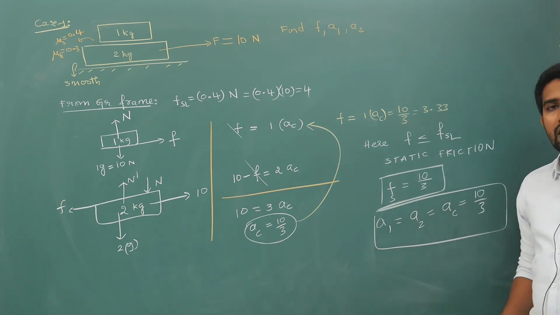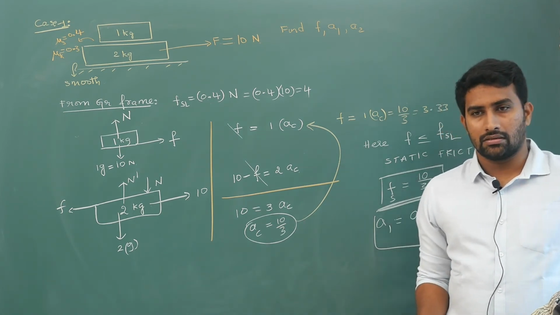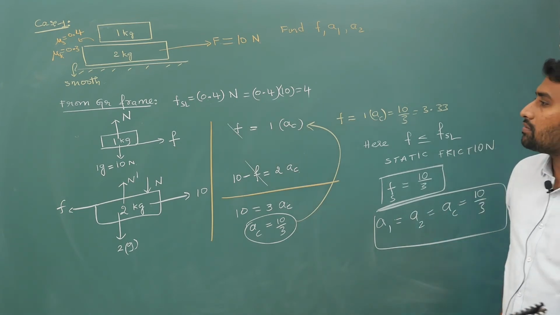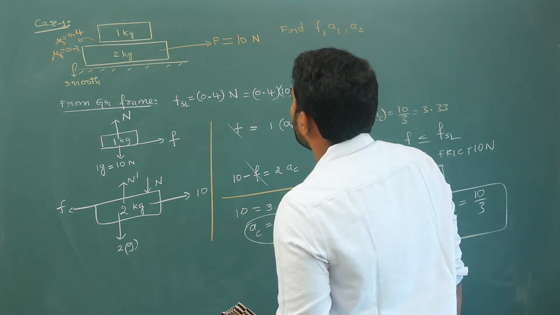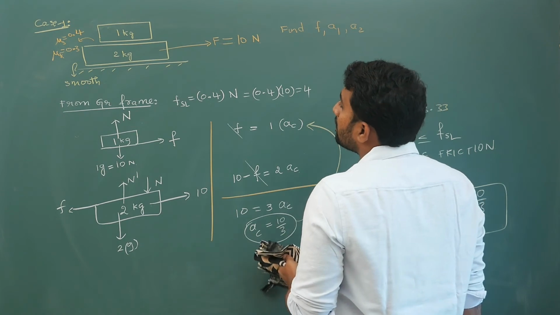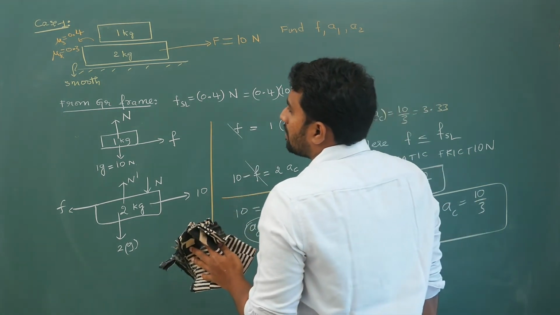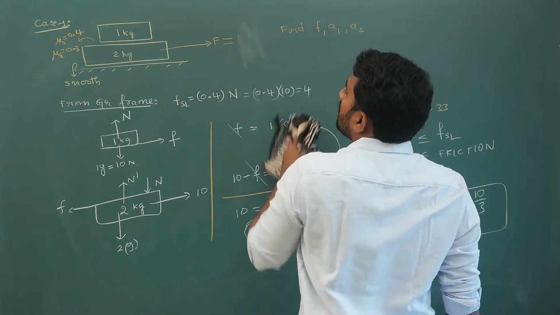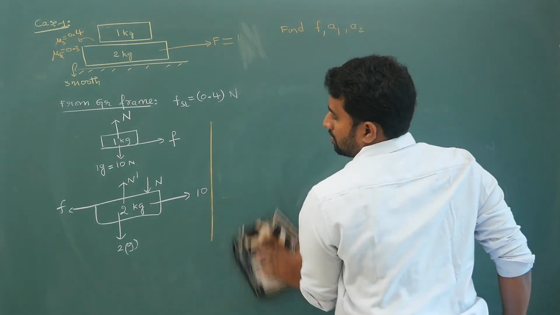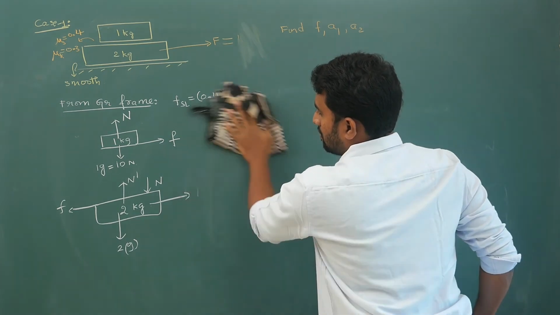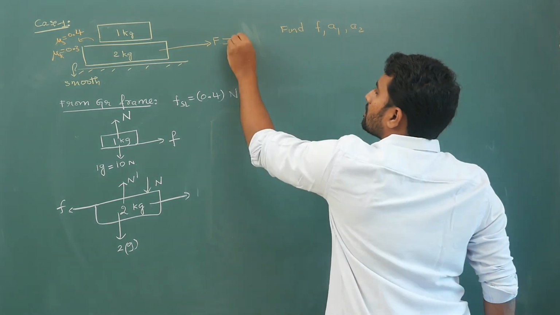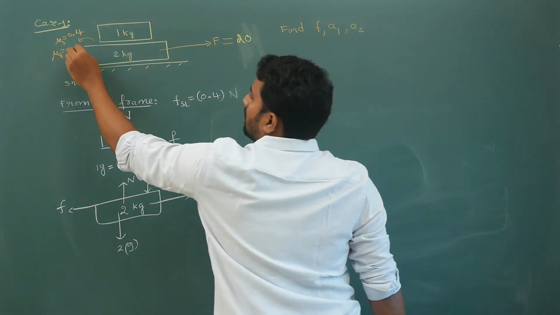Every question that I am giving, you first genuinely try it. After you try it, only then you are supposed to continue. So the next case is, let us say instead of 10 Newton, in the same scenario I am keeping 20 Newton. Case 2 is instead of 10 here, I am keeping 20 Newton. This is your case.